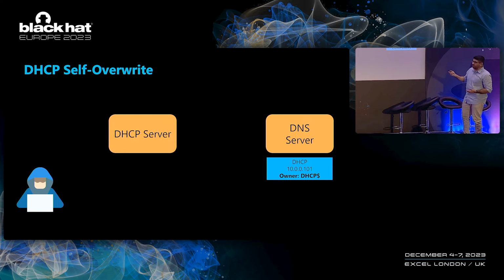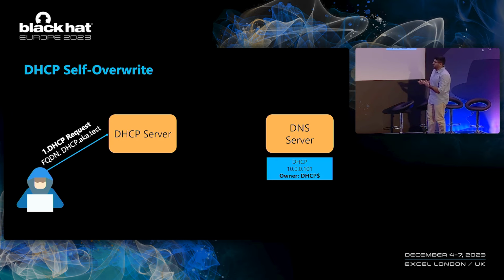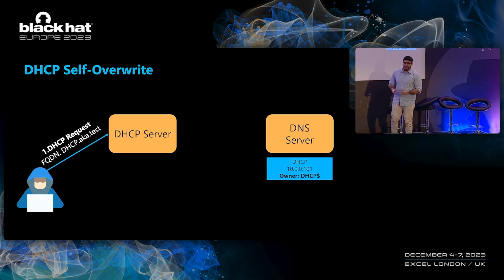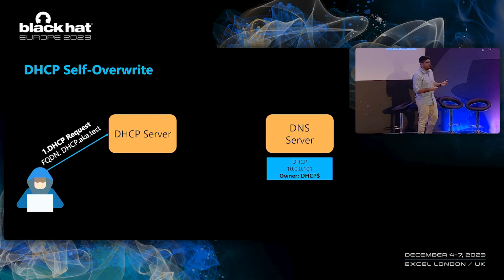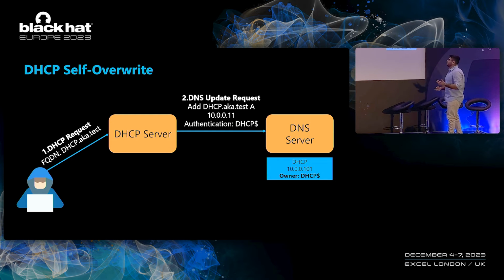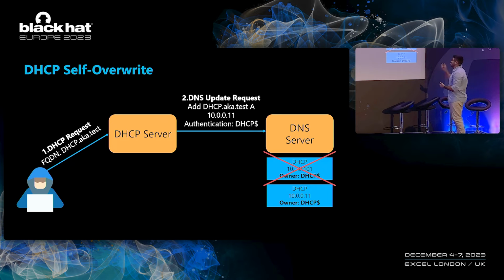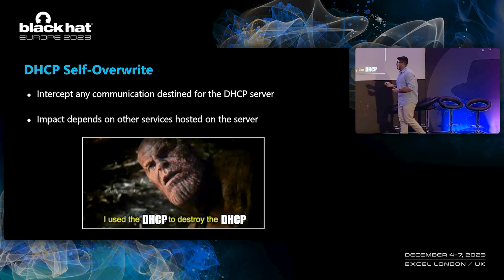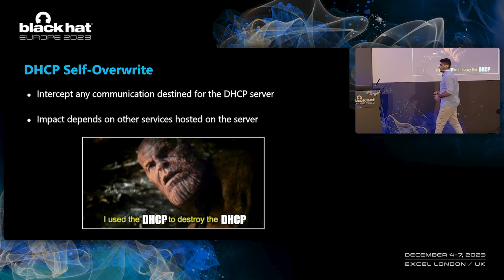We have the DHCP server record, which is owned by the machine account. And essentially, we're coming to the server and saying, hello, my name is your name. Please create a DNS record for me. And the DHCP server happily does that while inadvertently overwriting its own DNS record. So with this attack, we can modify the IP address of the DHCP server and, for example, make it point to our machine.